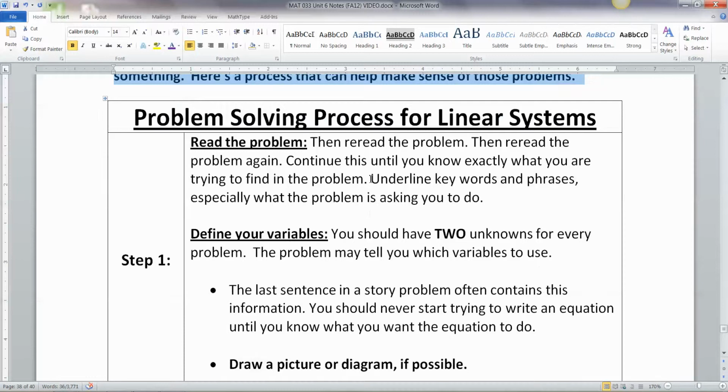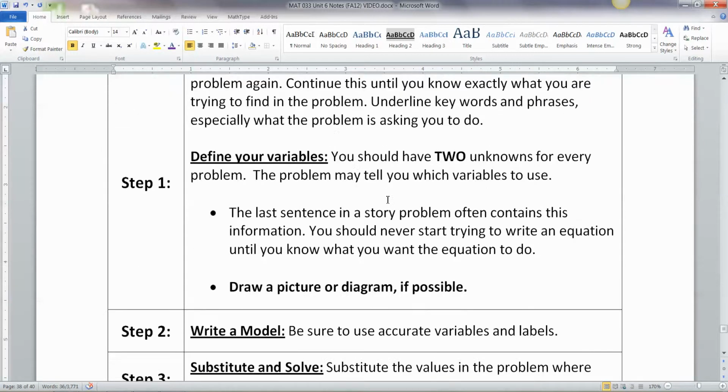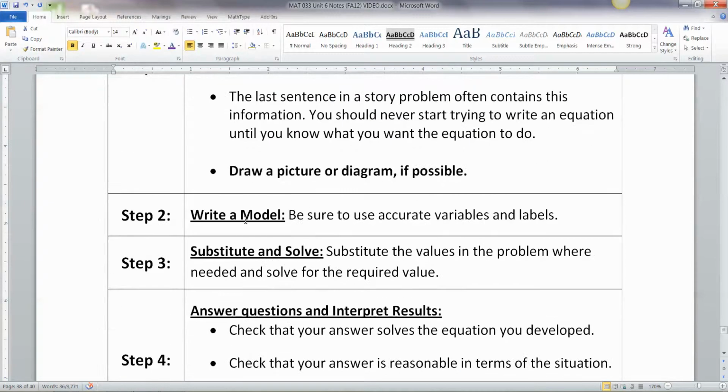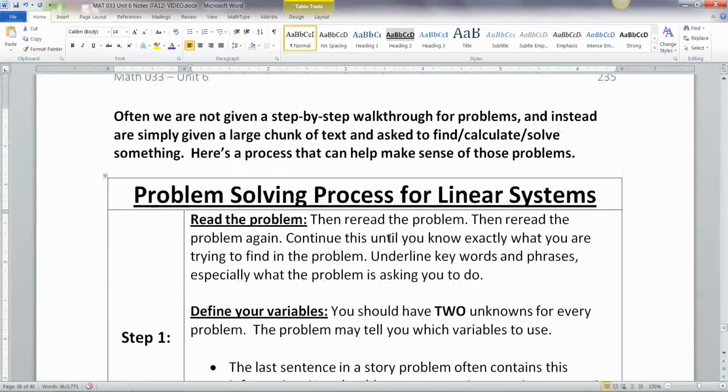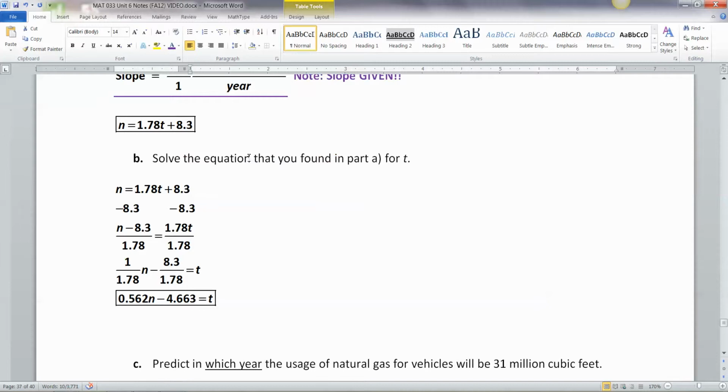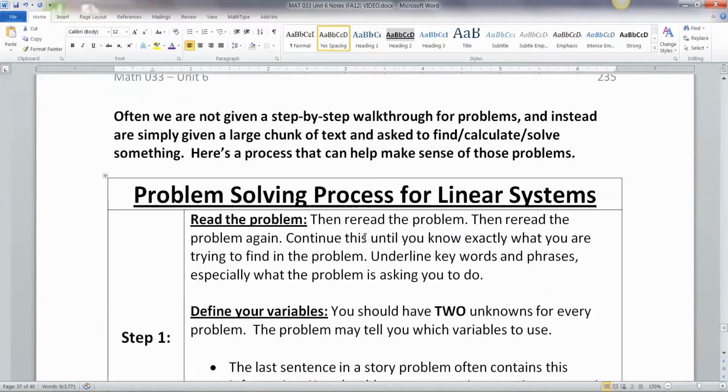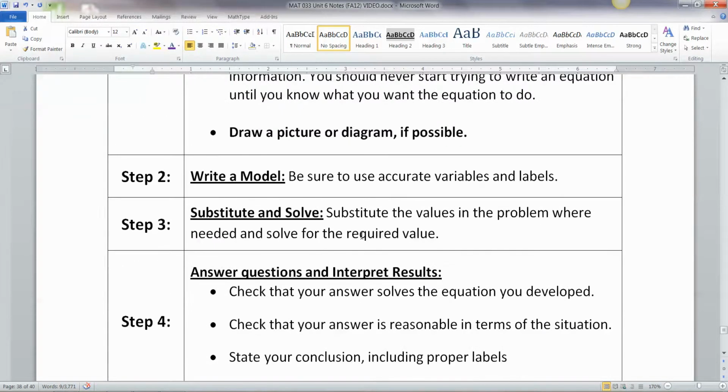You read the problem, then you reread the problem, right? And honestly, it helps, as you've been seeing, underlining the important numbers, maybe highlighting with different colors the different pieces that go together, or using different colored pens. You can draw diagrams and so on. Then you need to write a model. We did that all back here. We would find the equation and stuff. But if I don't ask you for it, you still have to find it, in order to answer any problems.